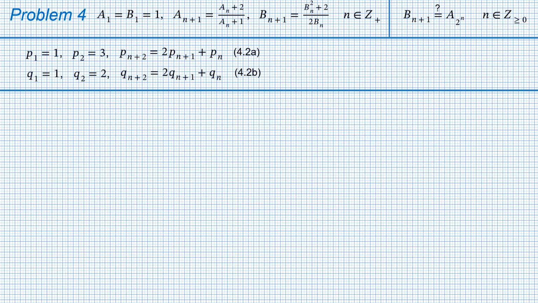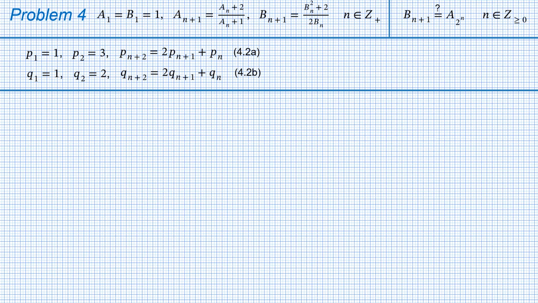So we got two sequences, Pn and Qn, defined recursively. What is quite amazing here, both sequences have the same recursive formula. They only differ in second starting values, P2 equals 3 and Q2 equals 2. Our objective is to convert them into closed formulae, and fortunately there is a standard technique for that.